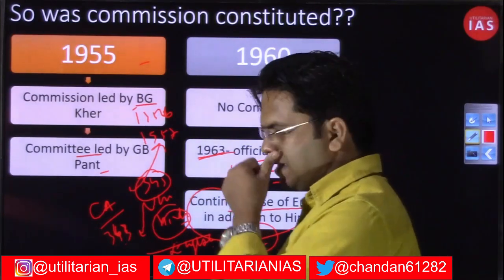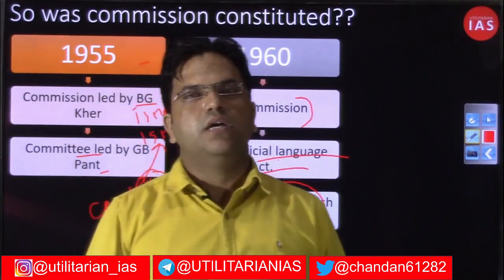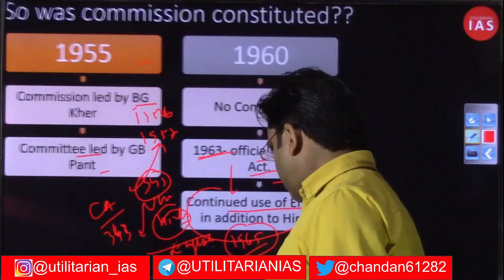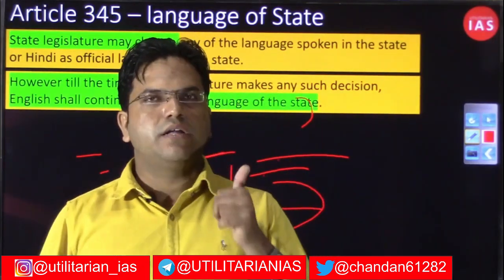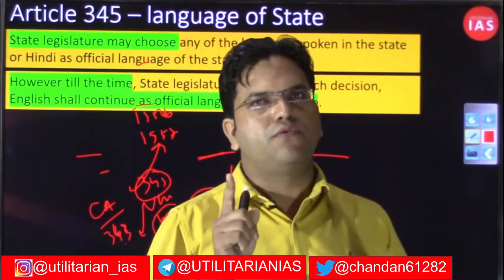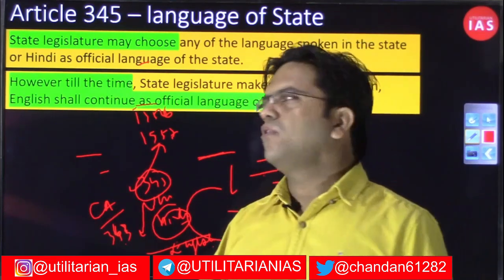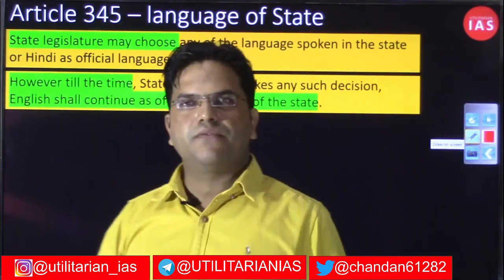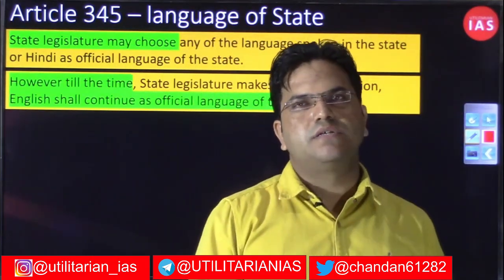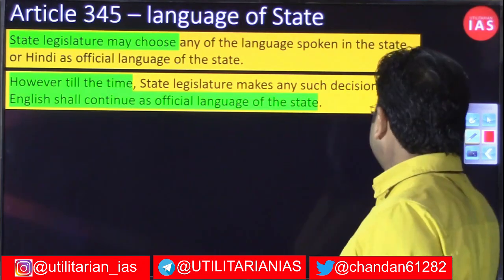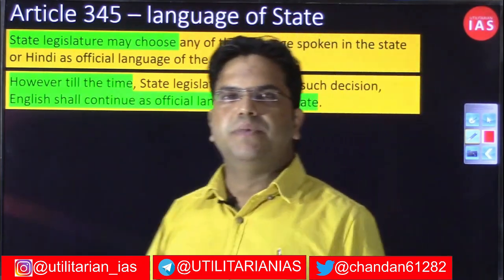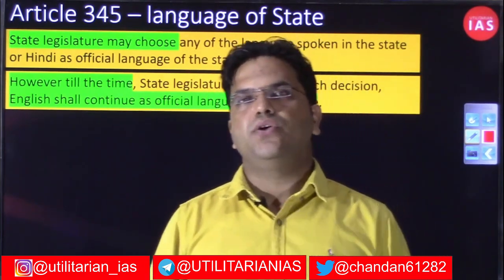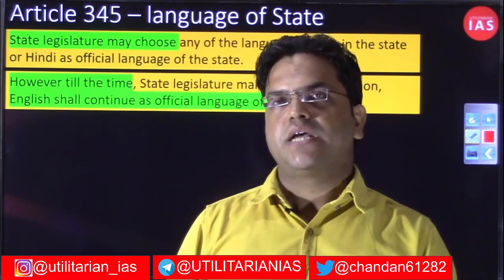Now we are moving to the next article, Article 345. Article 345 is going to talk about the language of the various states. So Article 343 is the language of the Union, Article 344 is committee and commission, and Article 345 is the language of the states. As I already told you, we are a federal country and we respect this federal spirit. So states have been given independence: whatever language is being used in your state, you can choose any language as the official language of your state.